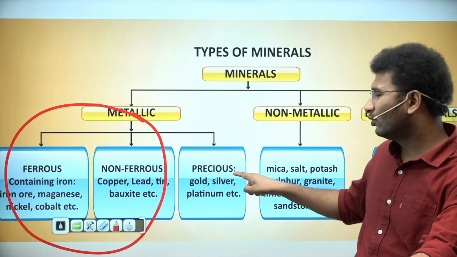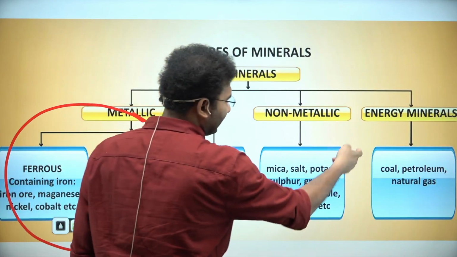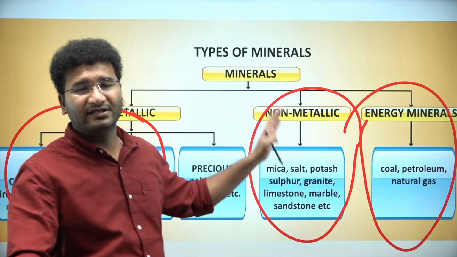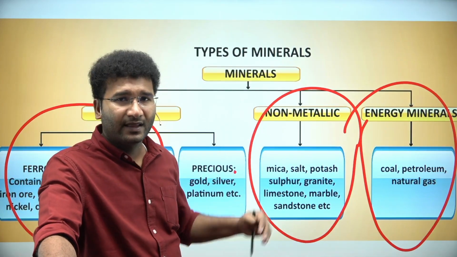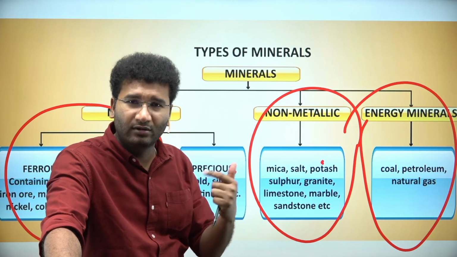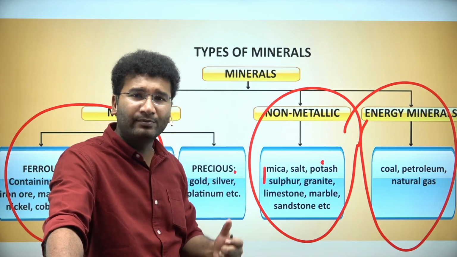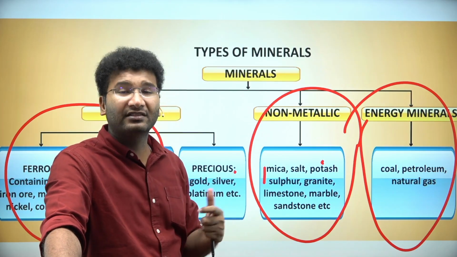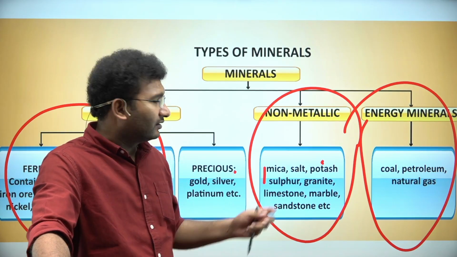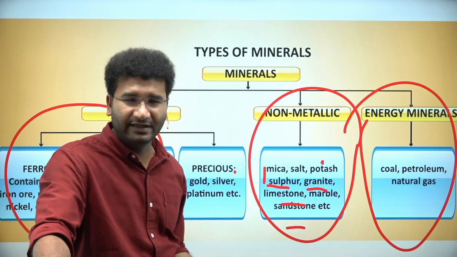Apart from that, gold, silver, platinum, there's not much importance of it, but here non-metallic minerals as well as energy minerals. Non-metallic minerals means those which don't have metal, right? They can be broadly classified into energy minerals, which include coal, petroleum, natural gas, whereas non-metallic minerals are purely not metals, which can be found from rocks, stone, limestone, right? Mica, right? Here sulfur, granite, marble, limestone, these are also helpful in the building industries.